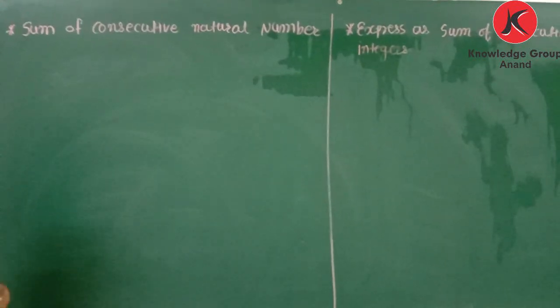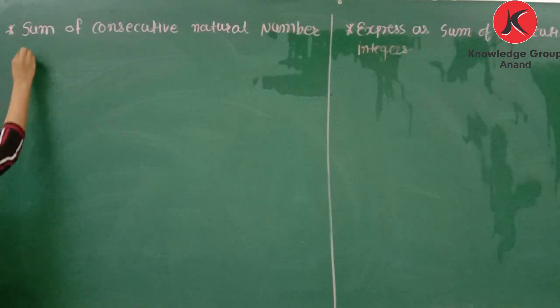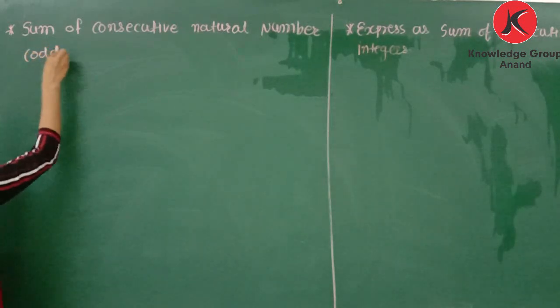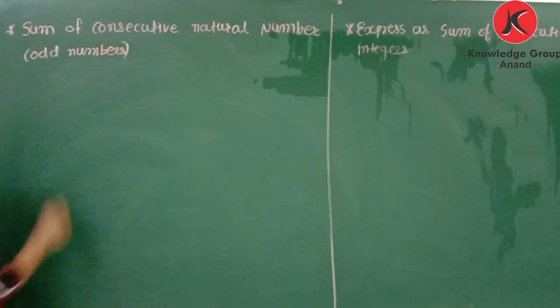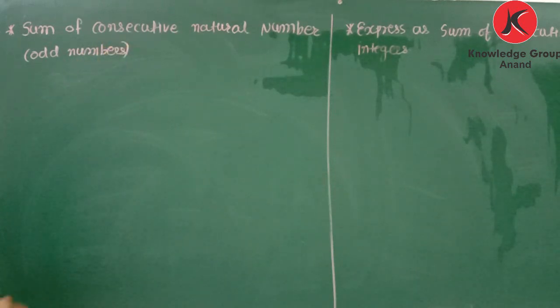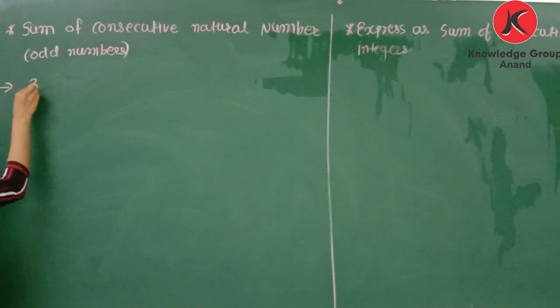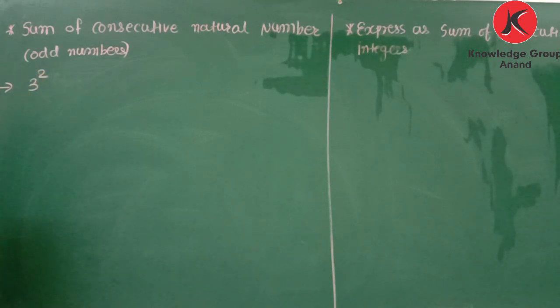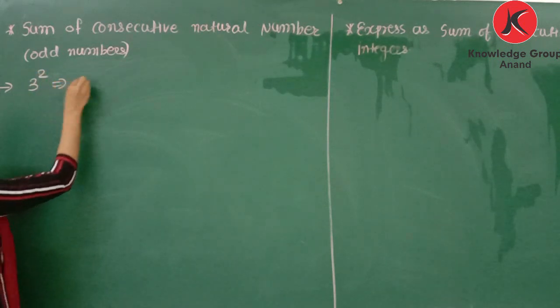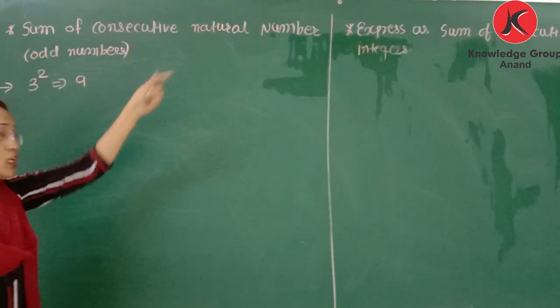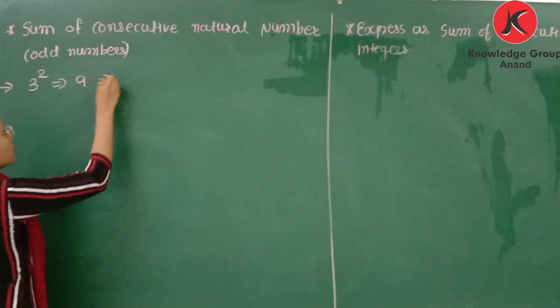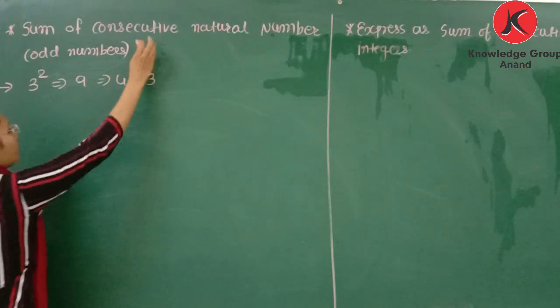Next pattern is the sum of consecutive natural numbers. This method is only applicable to odd numbers. So let's take one example for this. If it is 3 square, then 3 square is 9, and 9 can be represented as a sum of consecutive natural numbers. It is 4 plus 5.